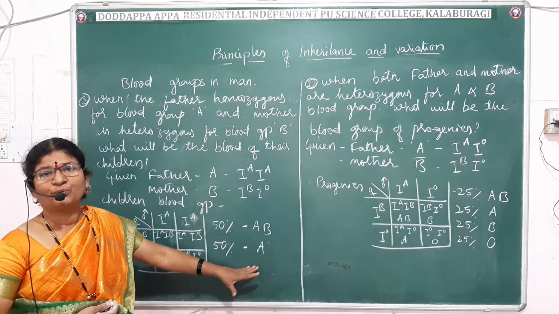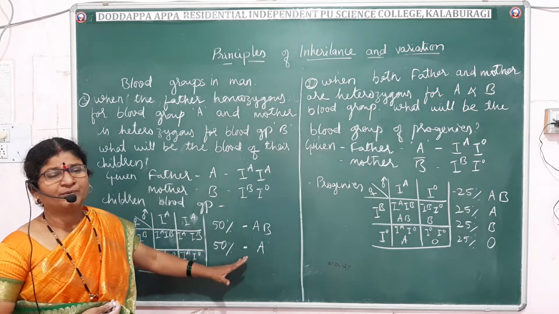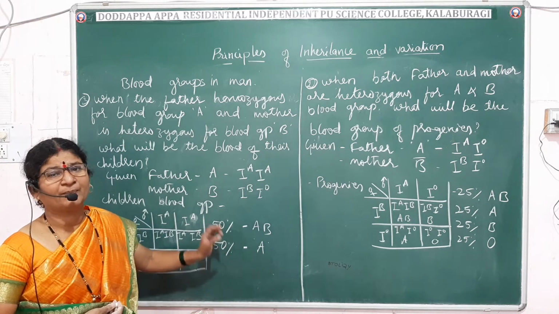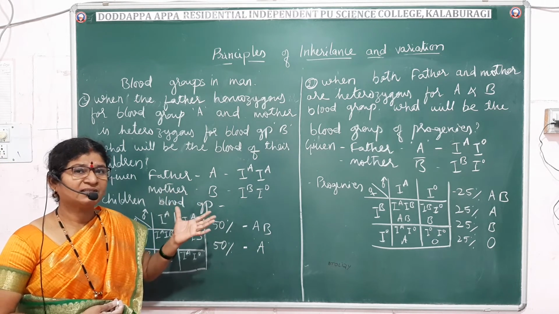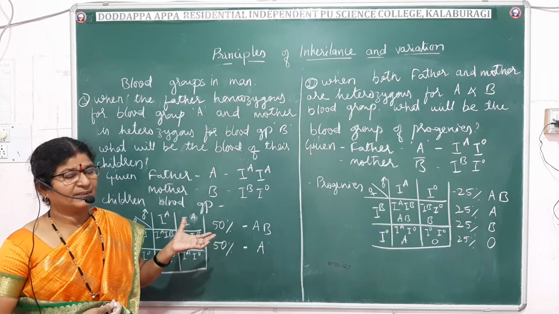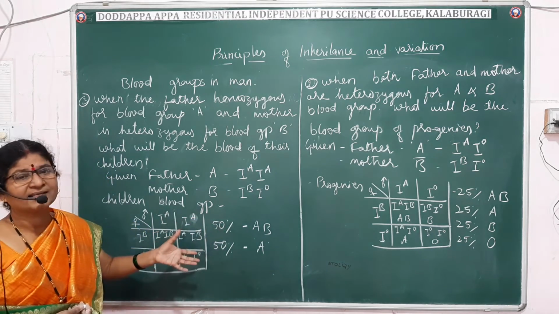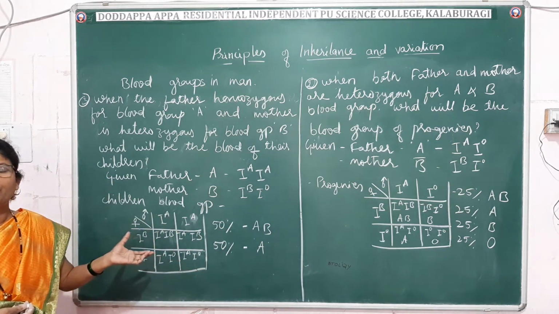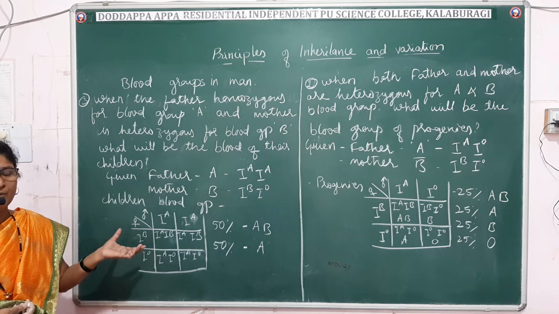That is how one can find out the blood group of the progeny if the blood group of the parents is known. If the genotype is known, it is better. Otherwise, we can guess which are all the possible blood groups of the progeny.